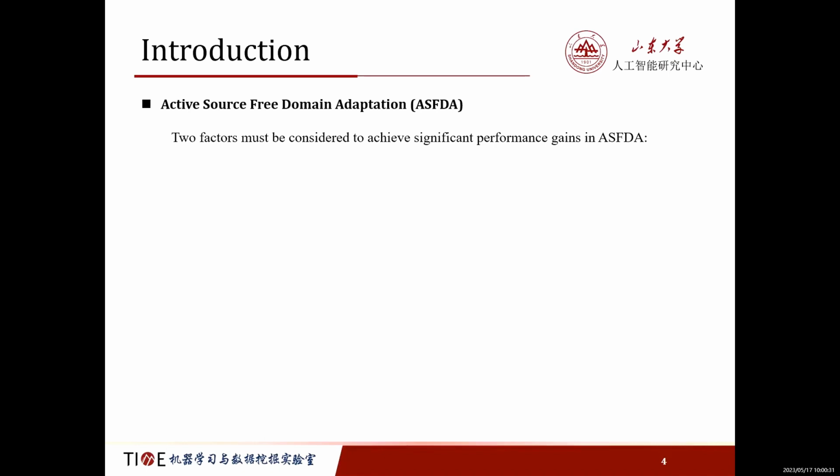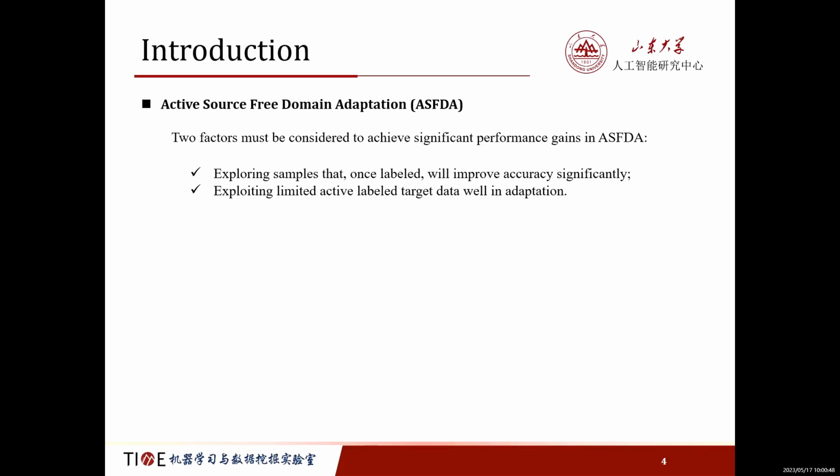Two factors must be considered to achieve significant performance gains in active source-free adaptation. Employing sample size once labeled will improve accuracy significantly. Employing limited active labels targeted well in adaptation.